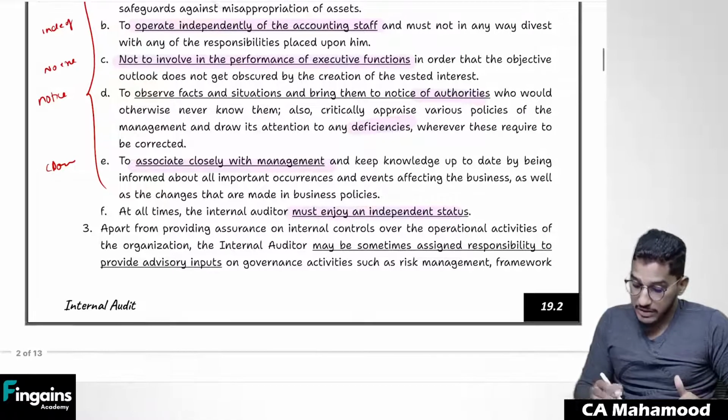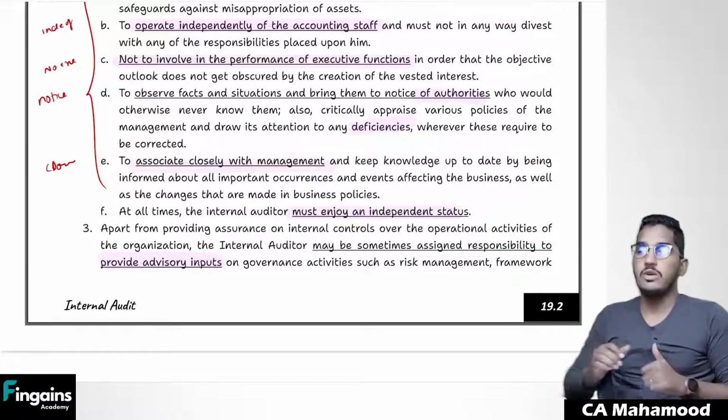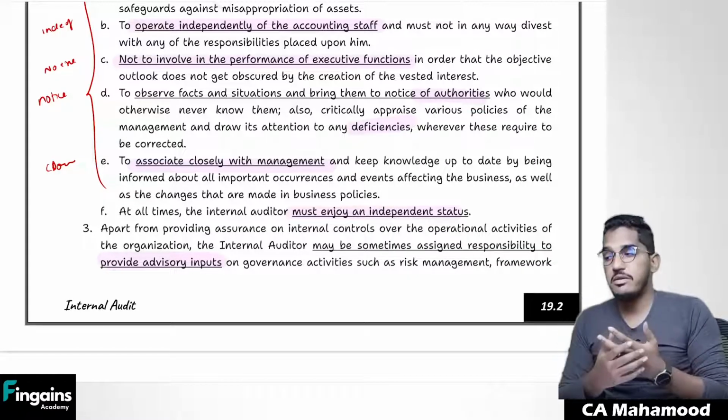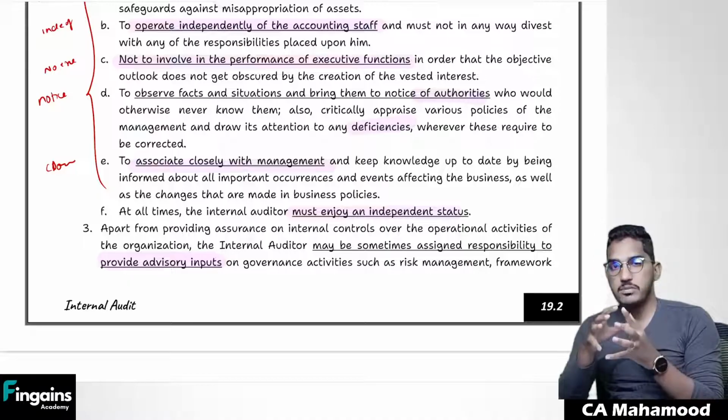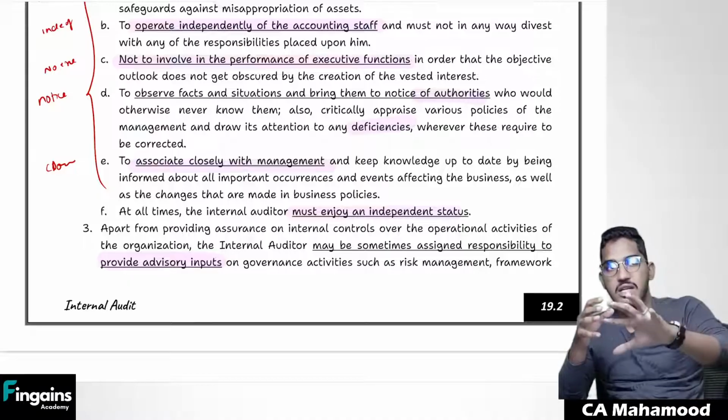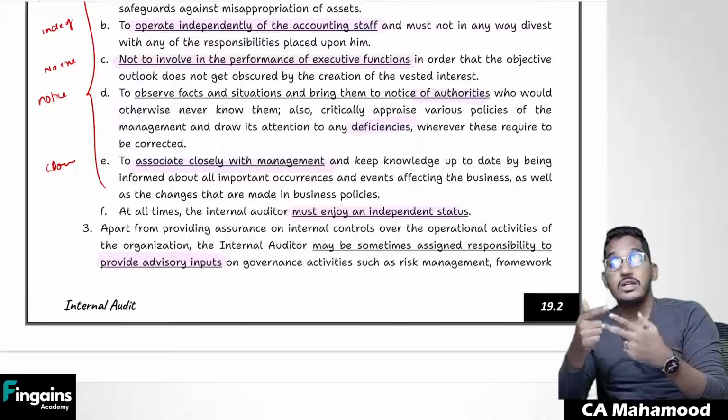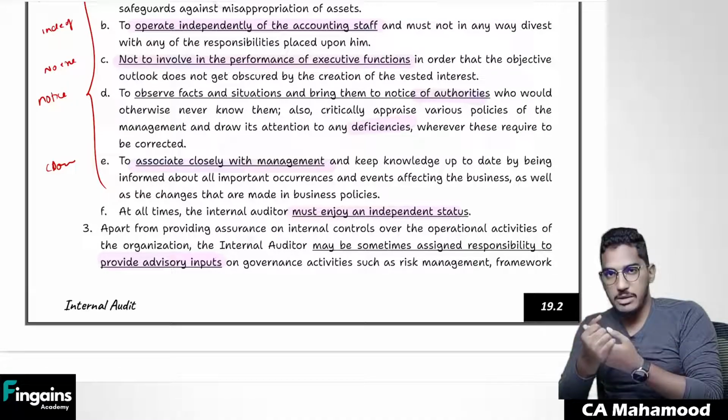And not just verifying this, one more point they say: he should also give advisory inputs to the management. Advisory inputs means, as I have told, not just telling where something is wrong, but also telling what can be done to overcome that problem.